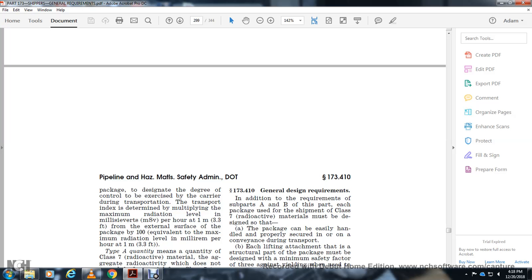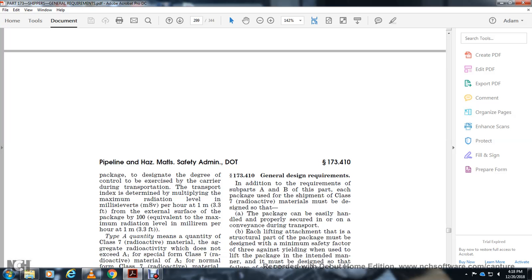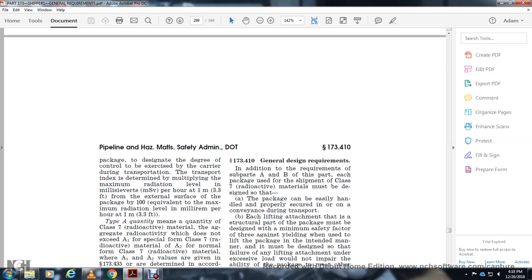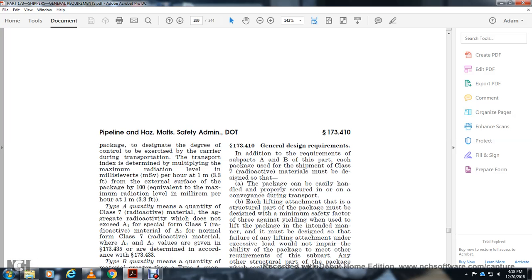Type A quantity must be a quantity of the class of radioactive material aggregated with the radioactive material that does not exceed the A1 for special class of radioactive material, or A2 for the normal class of radioactive material, with the class A1, A2 values given in 173.435, determined in accordance with 173.433.